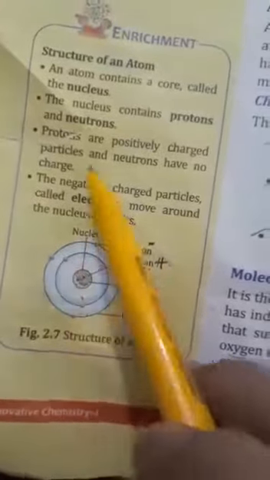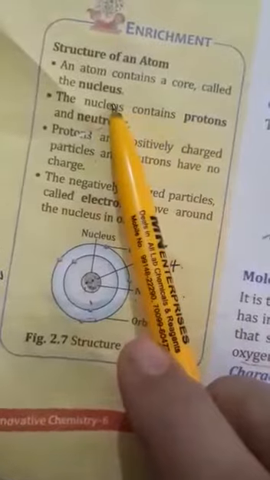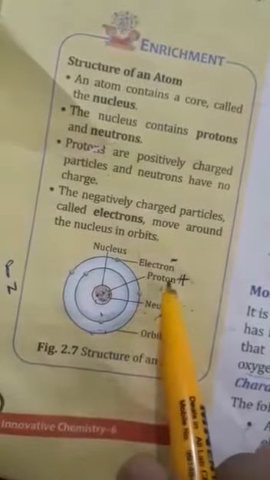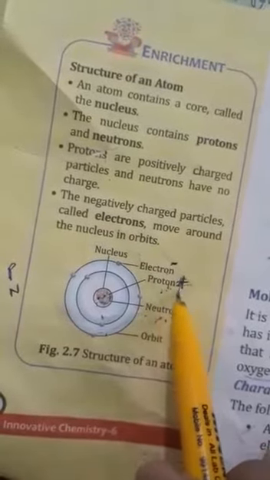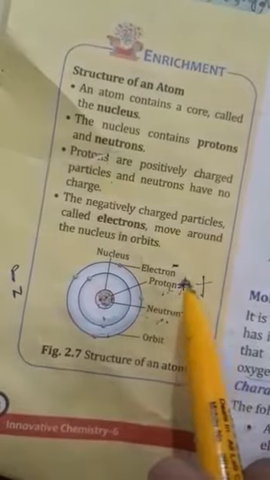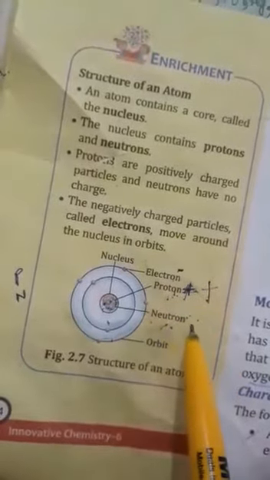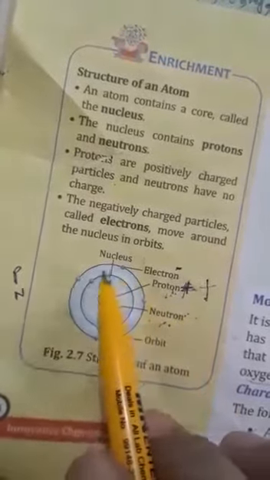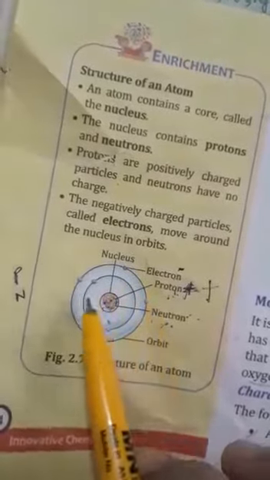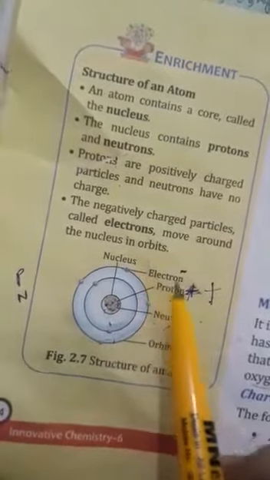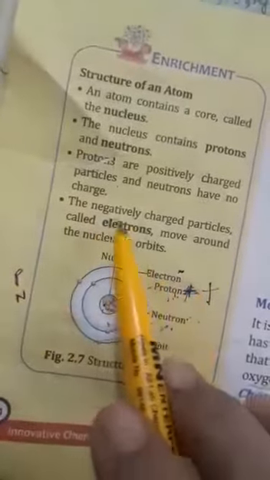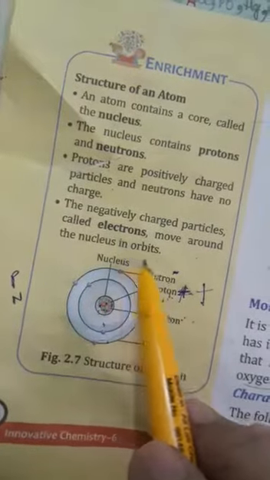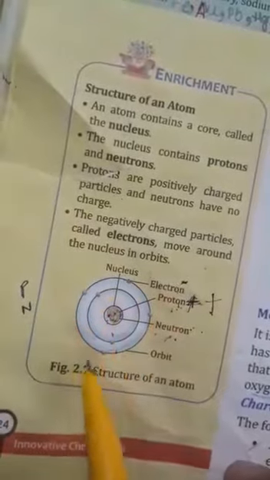The center core of an atom is called the nucleus. Inside the nucleus are protons and neutrons. Protons carry a positive charge, positive means plus sign, and neutrons are neutral, with no positive or negative sign. And on the outer side, which particles are moving? Electrons. They are negatively charged, minus sign. The negatively charged particles called electrons move around the nucleus in an orbit, the path where they are moving.